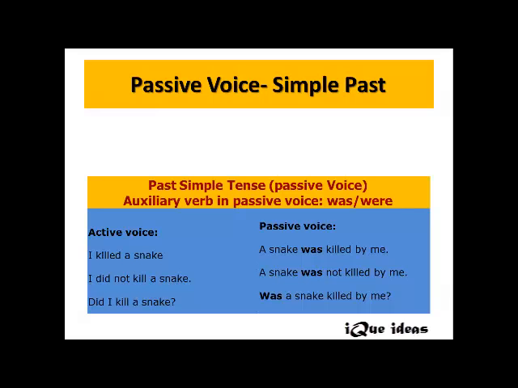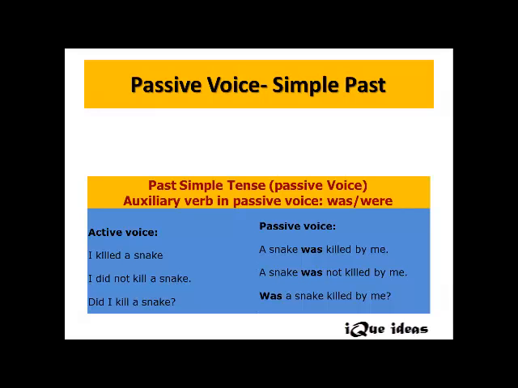Let's look at the next sentence. I did not kill a snake. Same here, the object takes the position of subject in passive, that's how a snake takes the subject position. A snake, since it is singular, we have to use was. A snake was not. The 3V of kill: kill is 1V, killed is 2V, and killed again is 3V. A snake was not killed by, I becomes me.